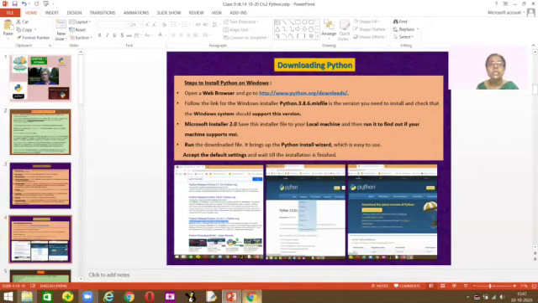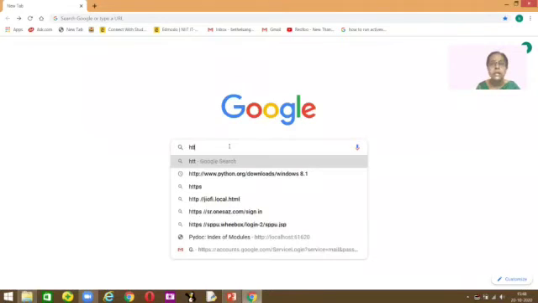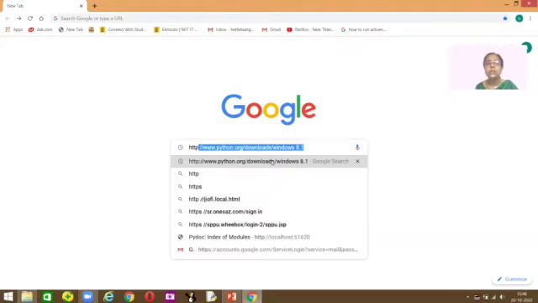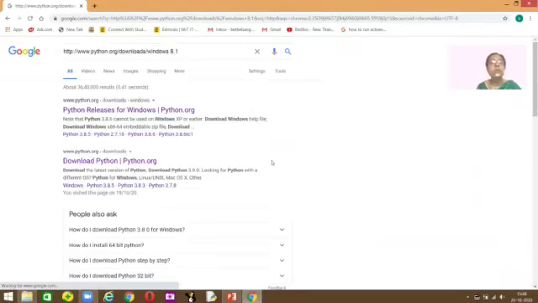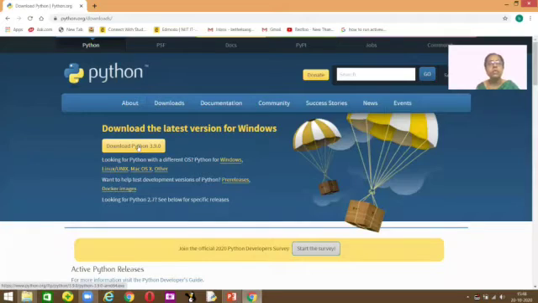So here you will type HTTP. I have already downloaded it. Click on this. I'm using Windows 8.1. You can check what you're using. And here you can see download python.org. Click on this and click on downloads. See, 3.9 is there now. You can click on this and automatically your Python starts getting installed. Right? Okay.